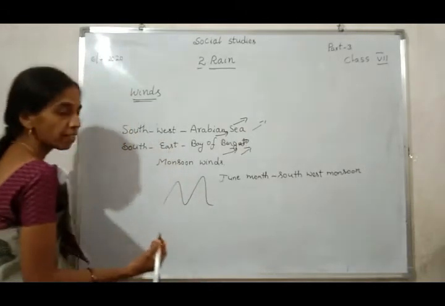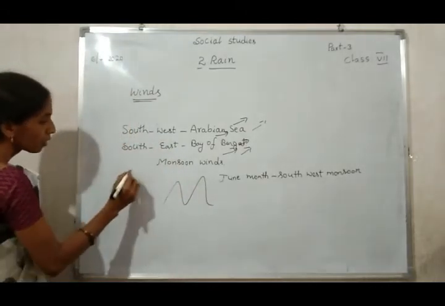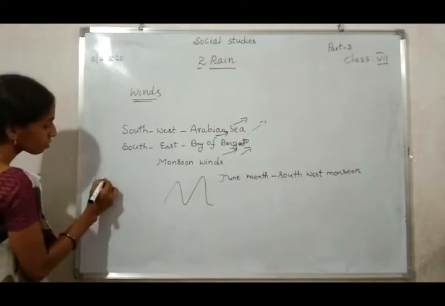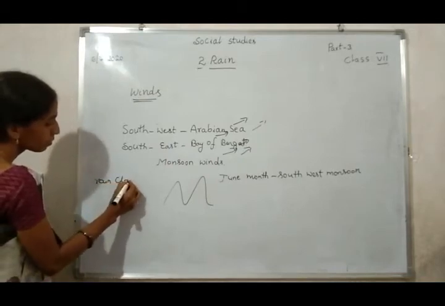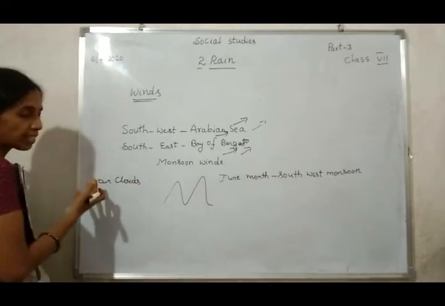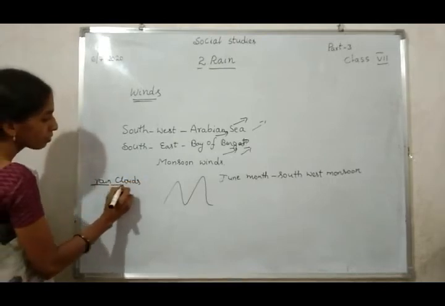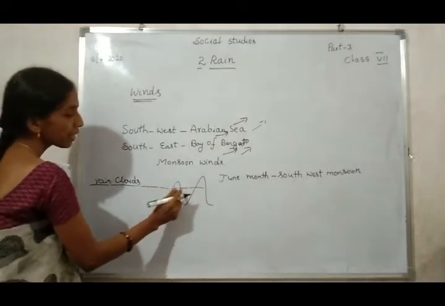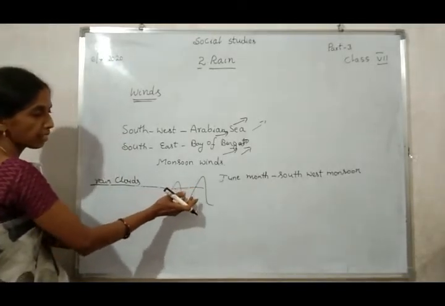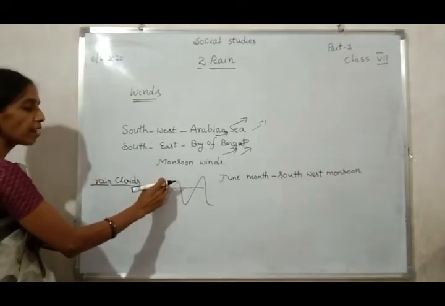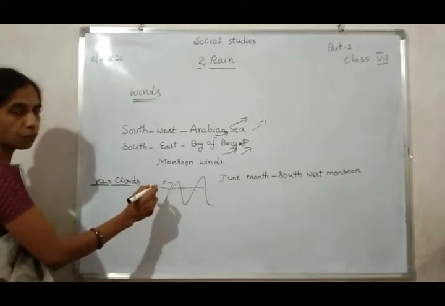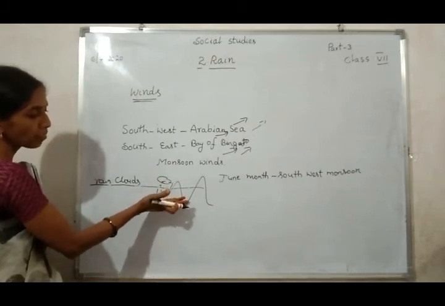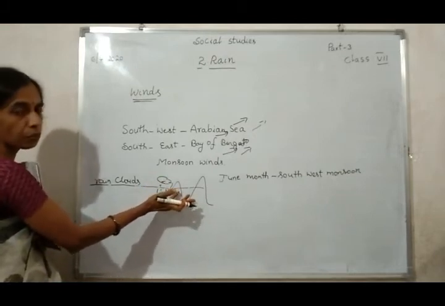These are the Western Ghats. The winds carry which type of clouds? Rain clouds. The winds carry those rain clouds. But on this side, which Ghats are located? The Western Ghats, mountain ranges, are there. So most of the rain falls in this place only, because of the mountains located on this side.